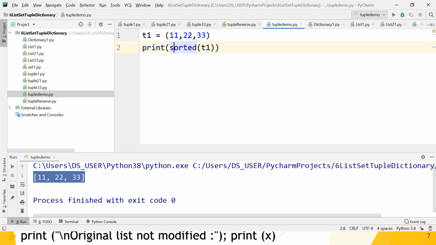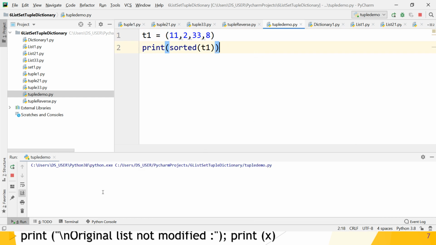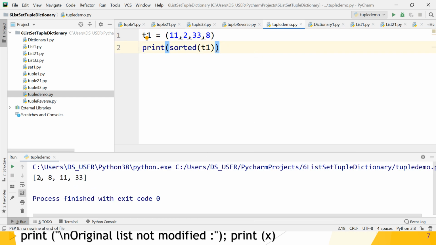Understood. So let's check by making a change to the list elements of the tuple, and now check whether they are sorted or not. So yes, 2, 8, 11 and 33. That means elements are sorted in the tuple T1. But what does the sorted method return? A list, guys. Yes. Next, what is the next thing?